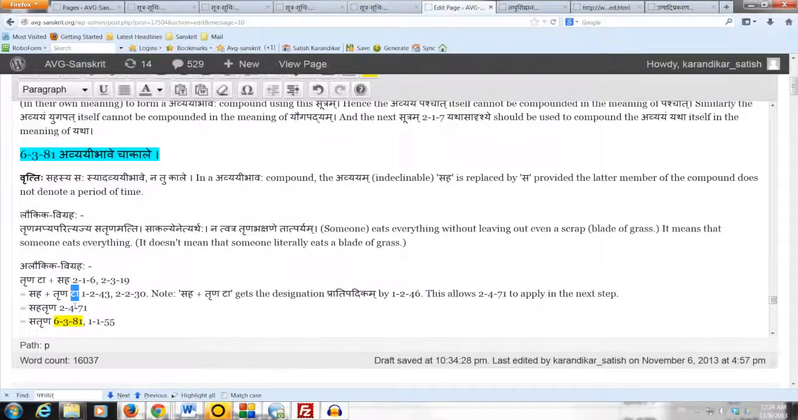Now we have an Avyayibhava compound, Saha Trina. Saha is the prior member of the compound. It is followed by Trina, which of course does not denote a period of time. So therefore all the conditions for applying 6381 are satisfied. So Saha is replaced by Sa.